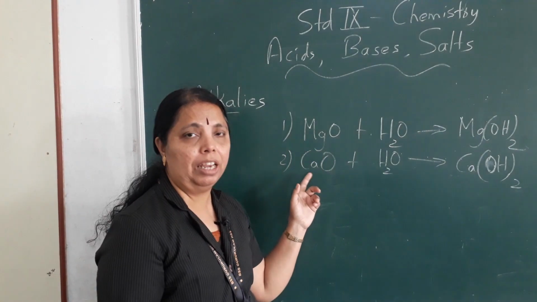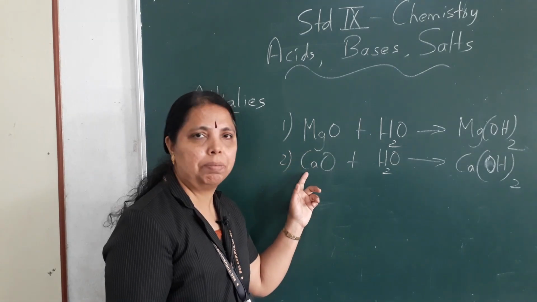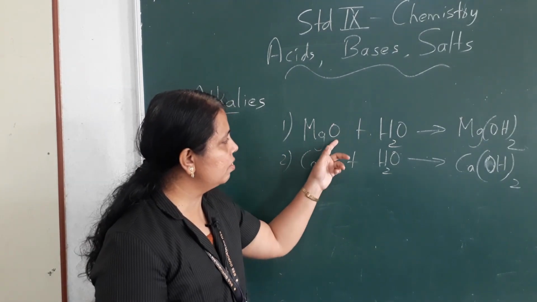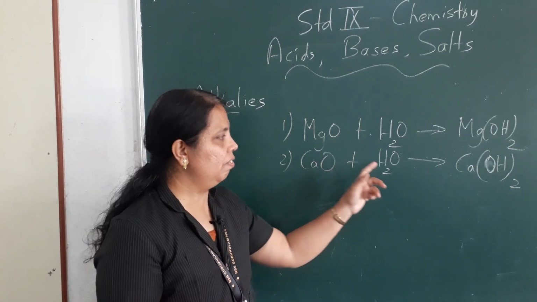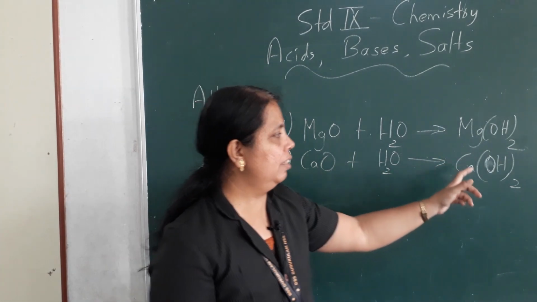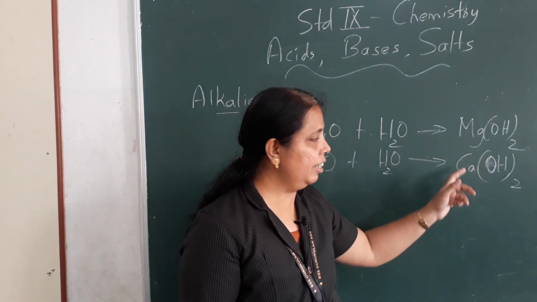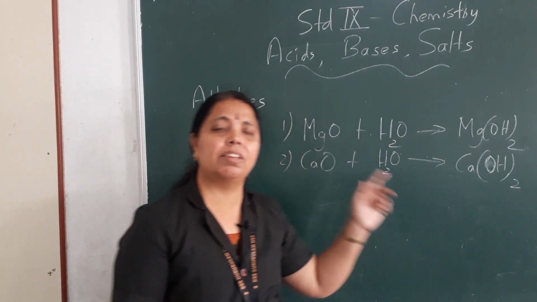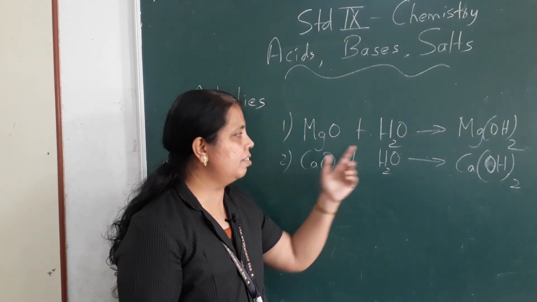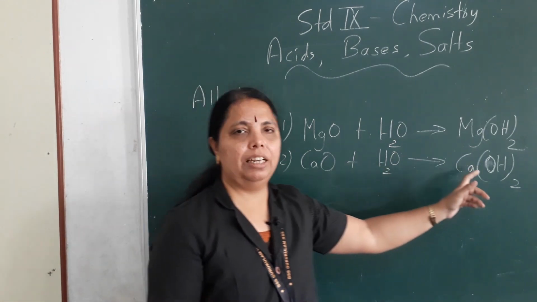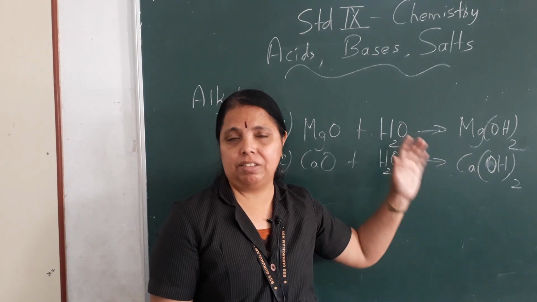Magnesium and calcium are metals. Here I have written the oxides of metals. So when the oxides of metals react with water, we get the corresponding hydroxides. Now these hydroxides are called bases. So when metallic oxides react with water, we get the corresponding hydroxides, which are called bases.